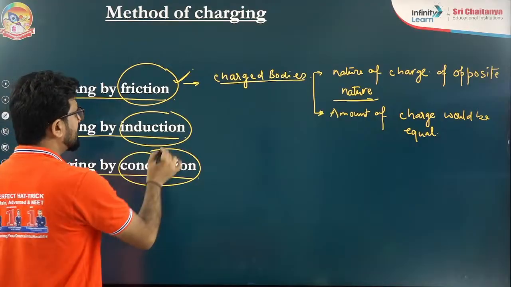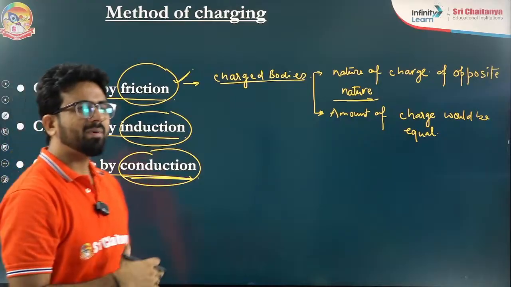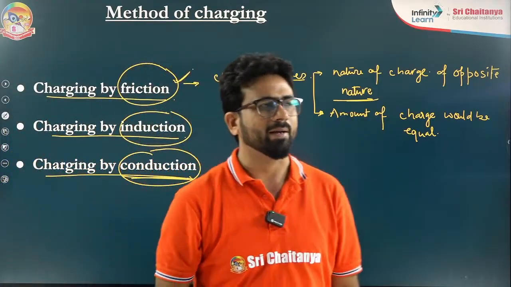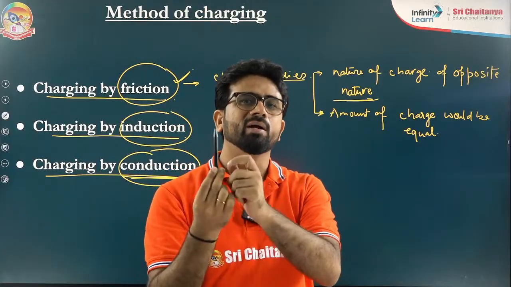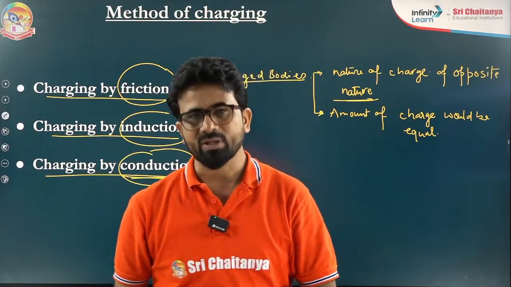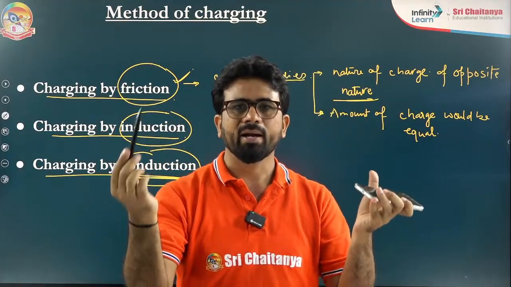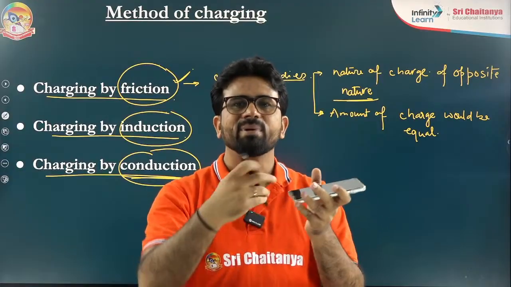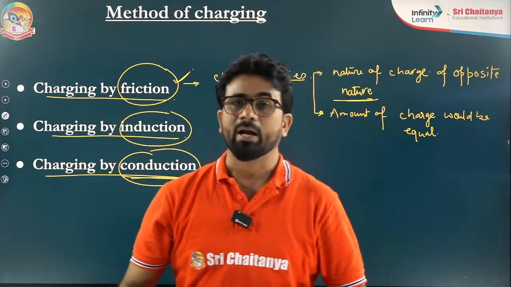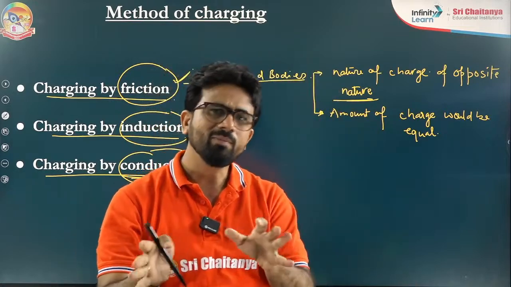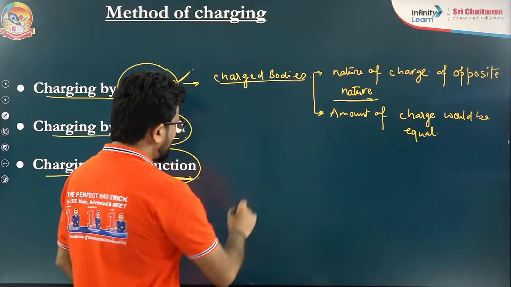I'm taking another part. Due to conduction, first I'm discussing here. What is conduction? By name it is clear, the bodies would be conducting. When we touch one charged body to another body, suppose I'm taking this as one conductor, and I'm touching it to the other body, then what will happen? The charge will go on this body and distribute on this surface. How it is distributed, uniformly or non-uniformly, that is the second question we will discuss with time, not right now.